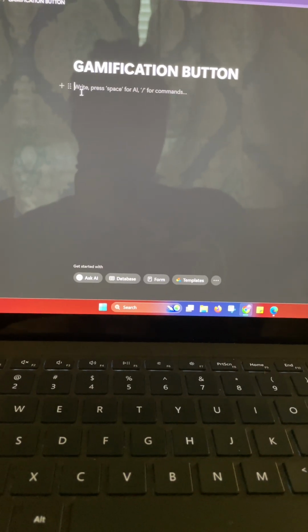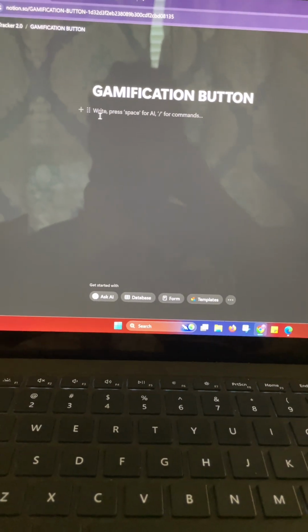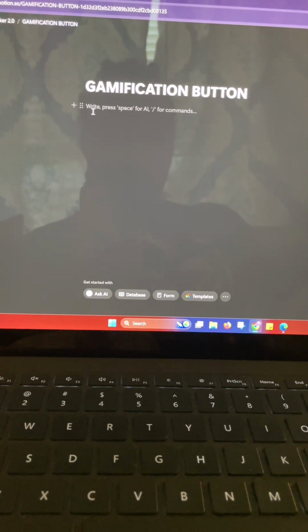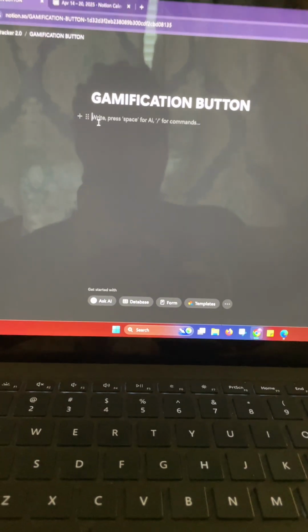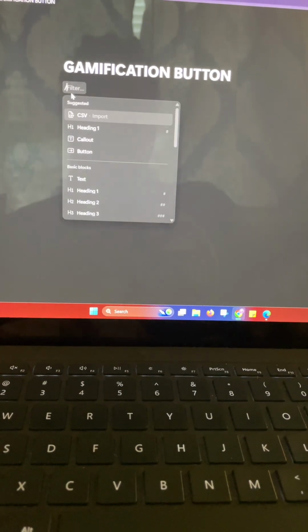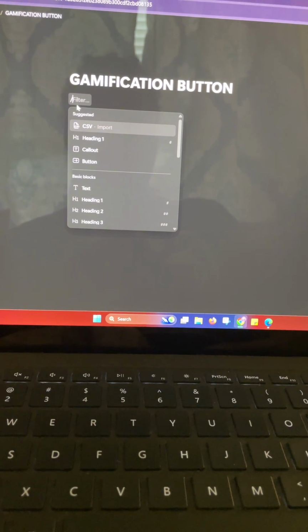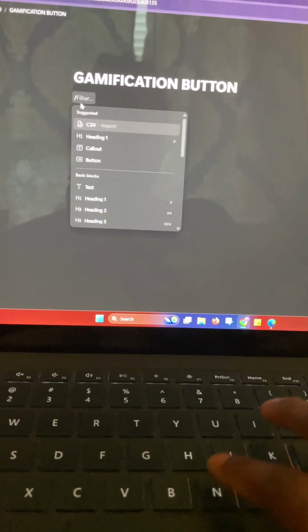Hi everyone, so we're going to learn how to build a gamification button, just a regular button that allows you to modify your button for the days of the week. So it populates the days of the week automatically. So what we're going to do is, first off, we're going to click the right slash button that lets you populate and put together your button.